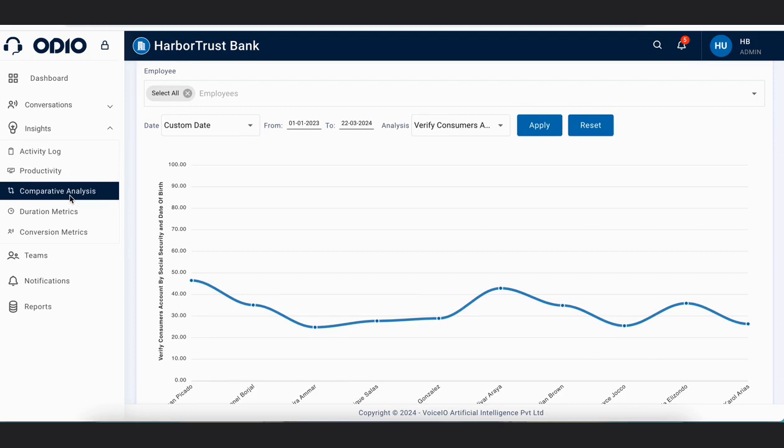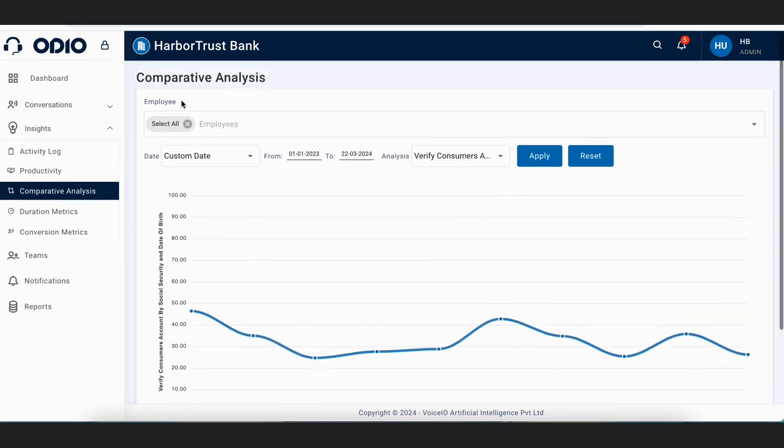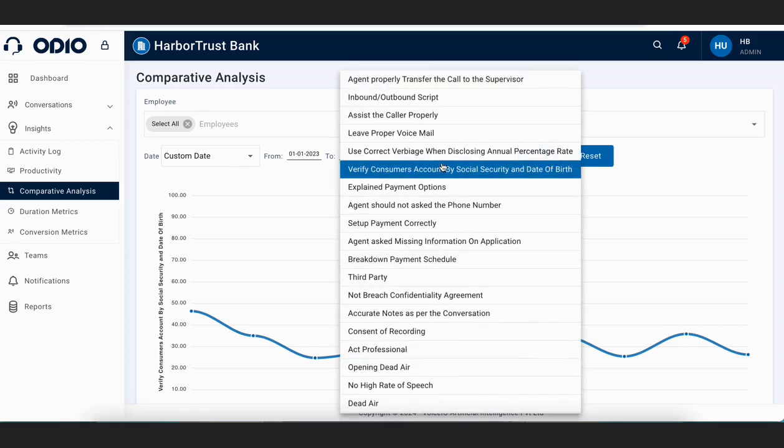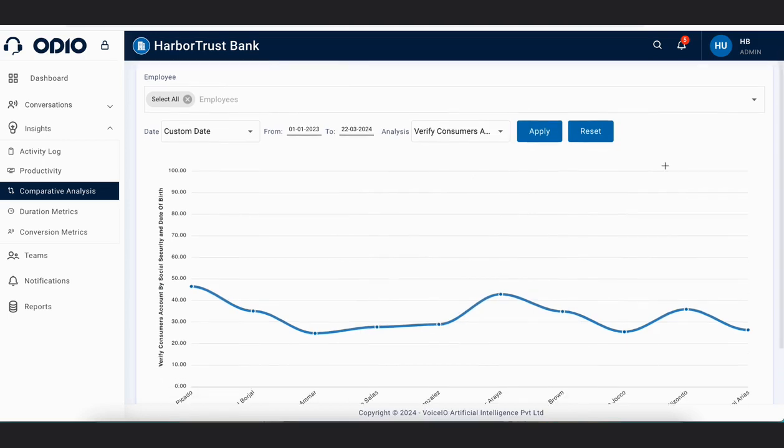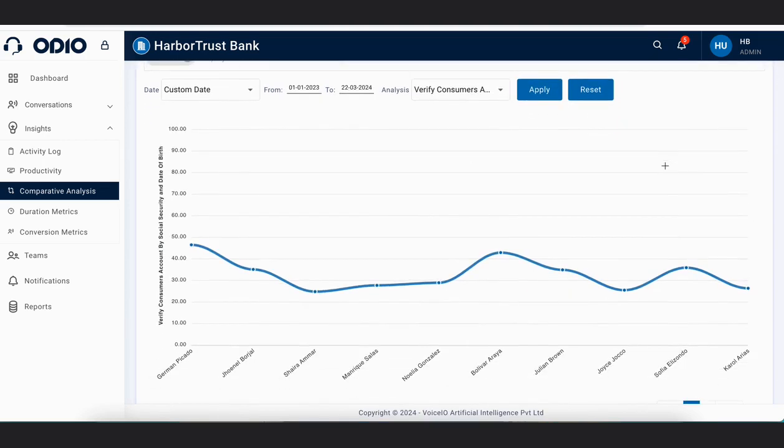Insights, we have comparative analysis. Herein the filters are pretty much the same. We have the employee filter, the duration filter, the date filter, and then analysis. We can select on what basis we want to compare different agents. For example, right now the selected parameter is verify consumer's account by social security and date of birth. So how many times was this parameter met by different agents? This is the graph which is representing that.